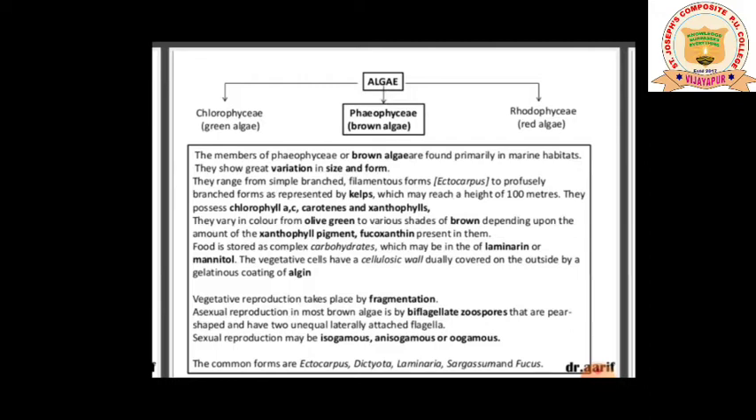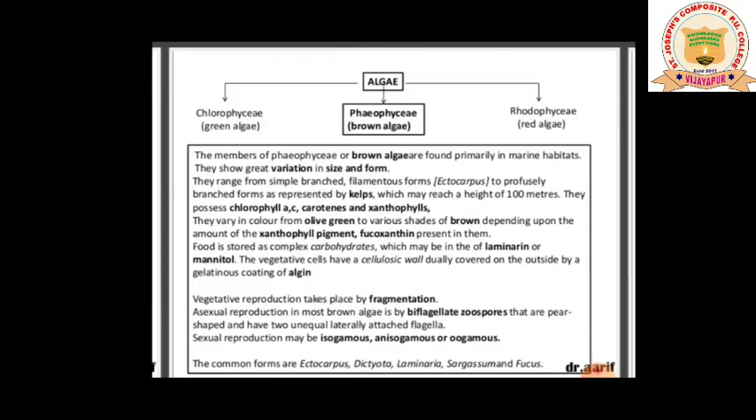Now coming to reproduction. Vegetative reproduction takes place by fragmentation, which means the body will break off into small fragments, and each fragment will develop into a new individual. Now coming to another type of reproduction, that is asexual. As I said in the beginning itself, algae perform 3 kinds of reproduction: vegetative, asexual and sexual reproduction. Just now we saw that in Phaeophyceae, vegetative reproduction is carried out by fragmentation.